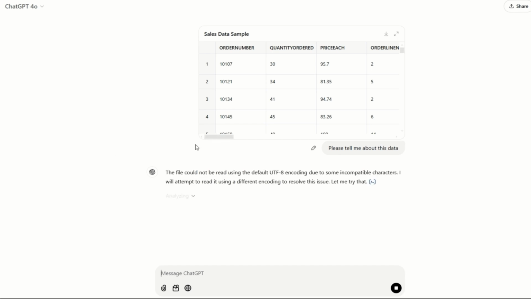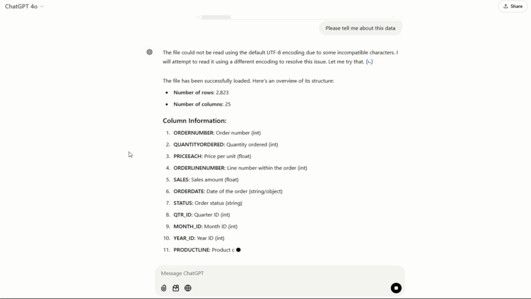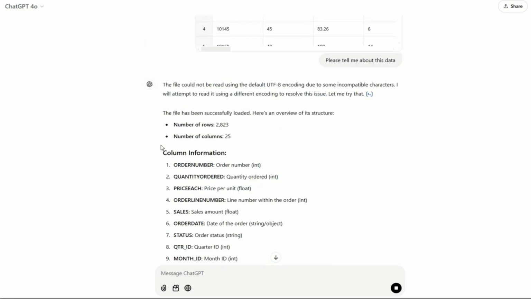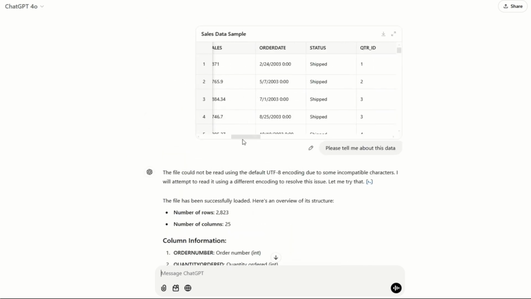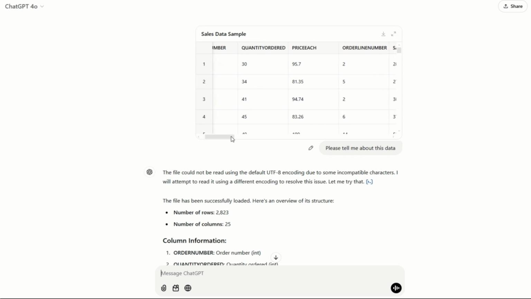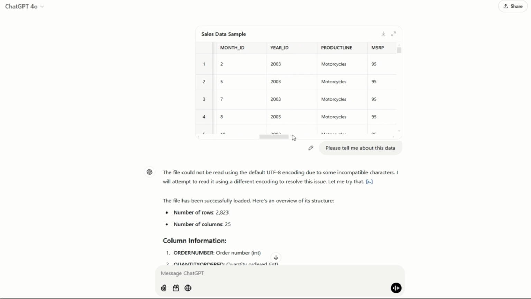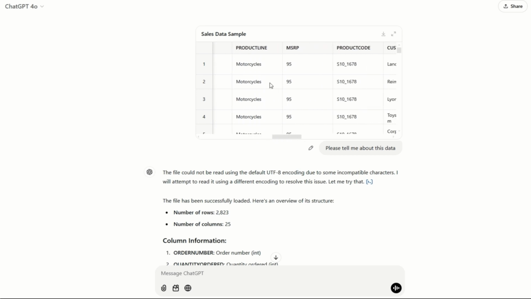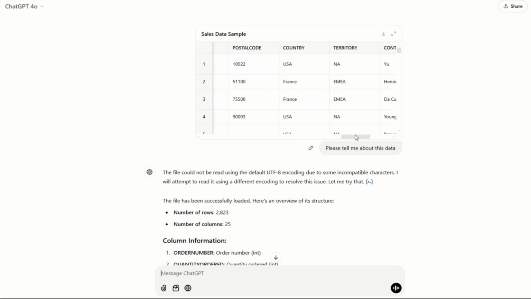So you can see it's actually put a table up here and I can have a look. It's also given me some information on the columns, told me the number of rows. This is all quite useful. So this looks like sales data. We've got different prices for each sale. We've got different quantities per sale. We've got different dates for each sale, different product lines, and we've got different locations from where the sale came from. So this is great.